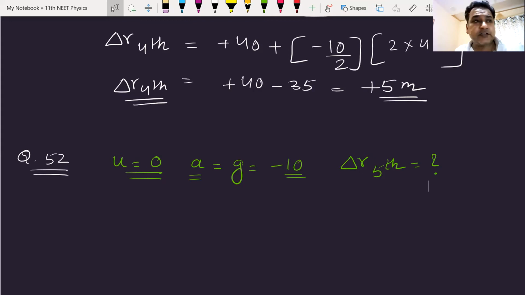45 meters is what Niharika is saying. Let me check with the answer given in the sheet. 45 meters is the answer. Yes, Niharika, you are absolutely correct. So basically, I have to find displacement in the 5th second.